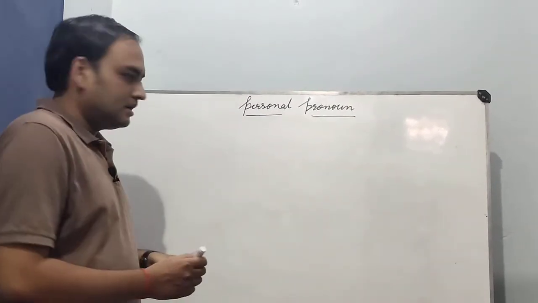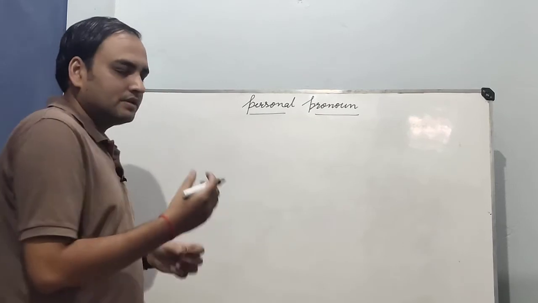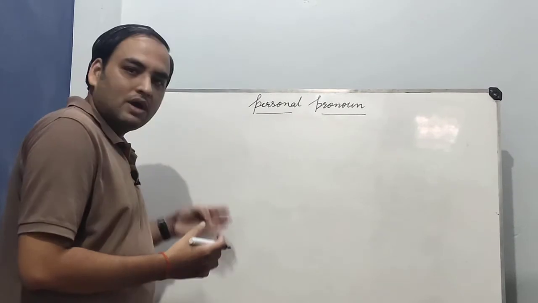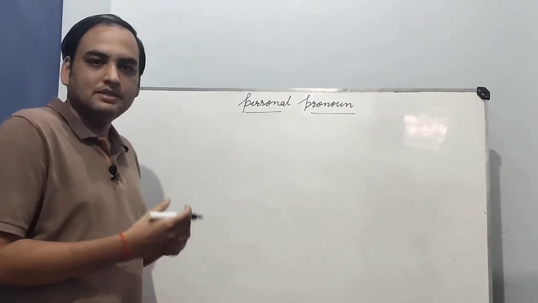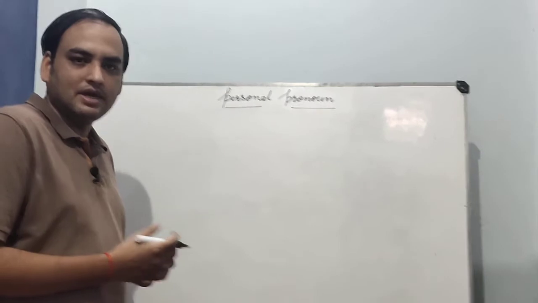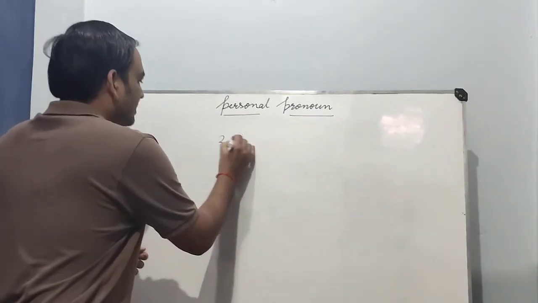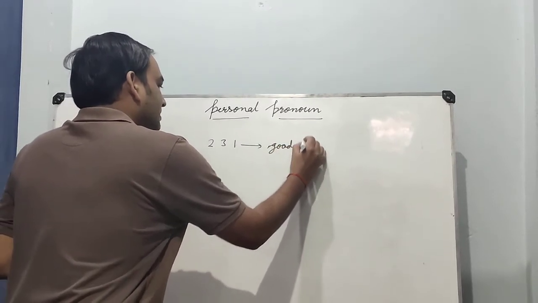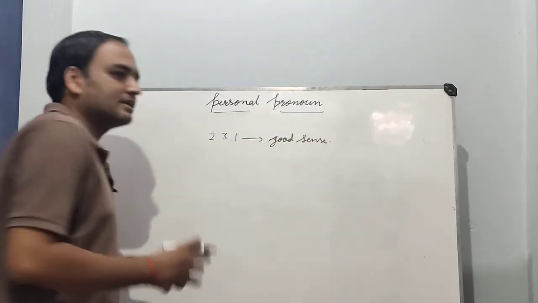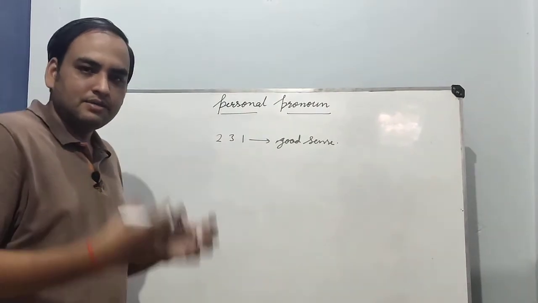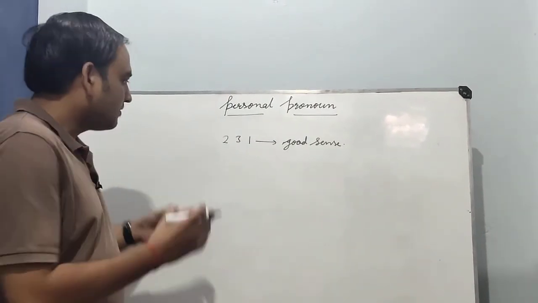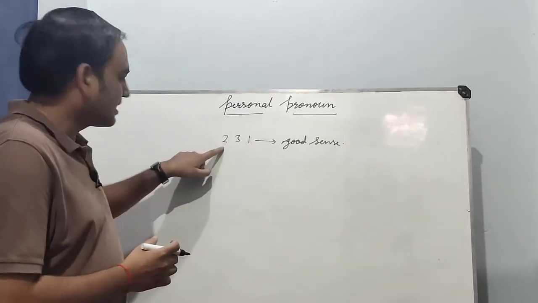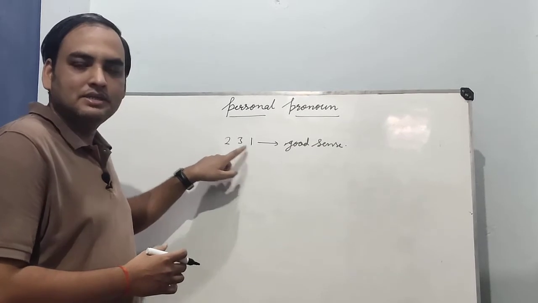Okay guys, now the question arises, if we are using more than one personal pronoun in a sentence, then what should be the sequence? Okay, the sequence should be 2 3 1 for good sense. Good sense means if we are making a sentence and the manner or the sense of the person is good, then we use 2 3 1 sequence. 2 3 1 means second person first, then third person, then first person.